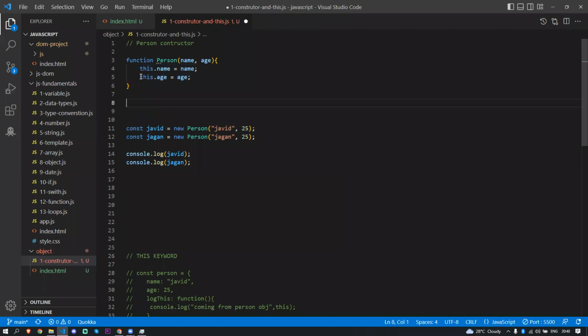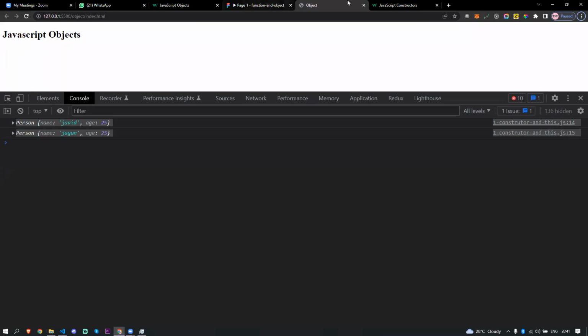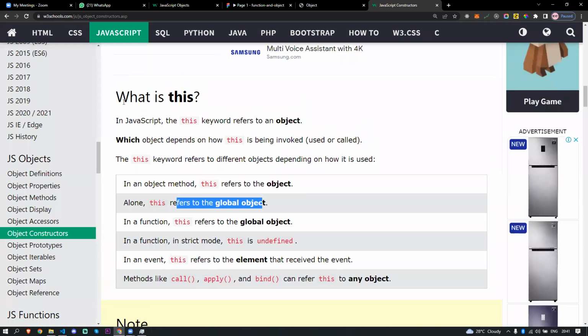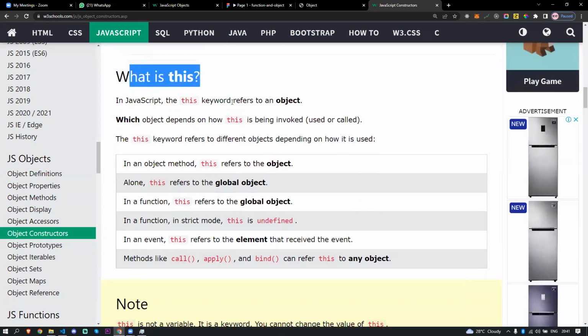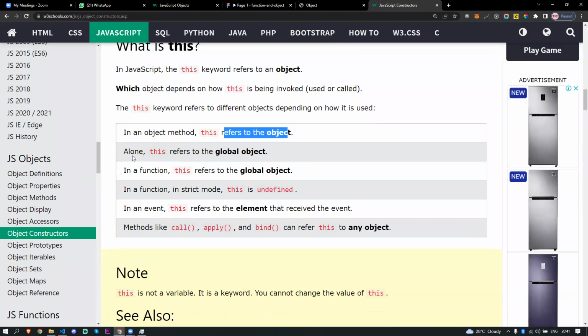Why? Because this is going to point to the person, because we changed that function constructor to an object using the new keyword. That's all. Now we get into the W3Schools explanation. In JavaScript, the this keyword refers to an object, but we should notice where the this keyword is located. In an object method, this refers to the object alone.